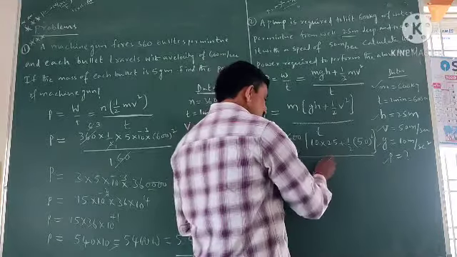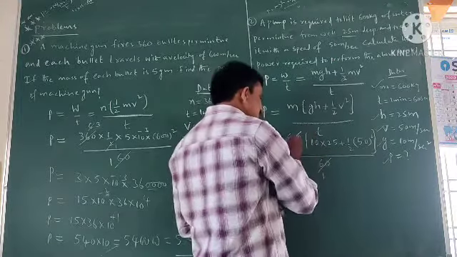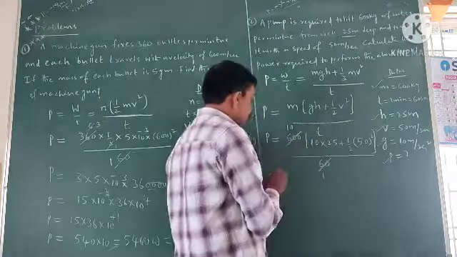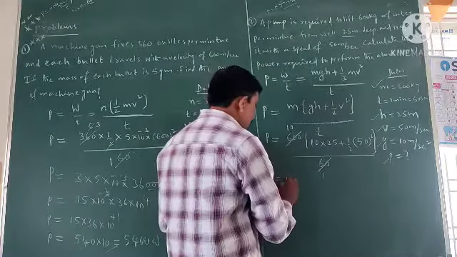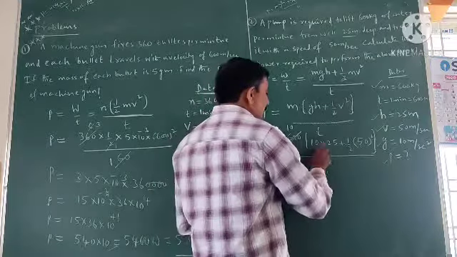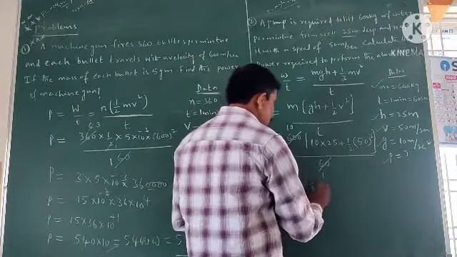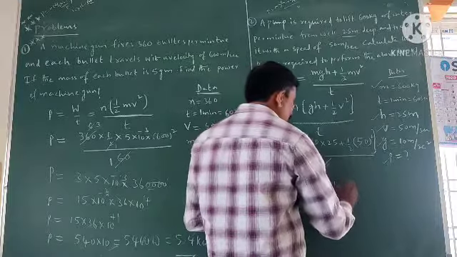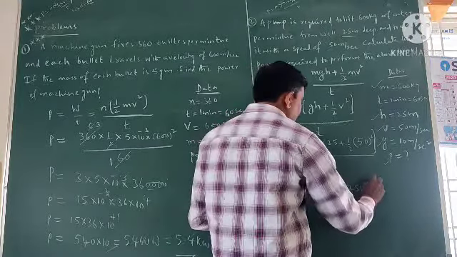Okay, 6 1s are 6, 10 6s are 60, so 60 into 10, 600. So P is equal to 10 into, here 10 into 25, 250, plus half into 50 whole square, 2500.